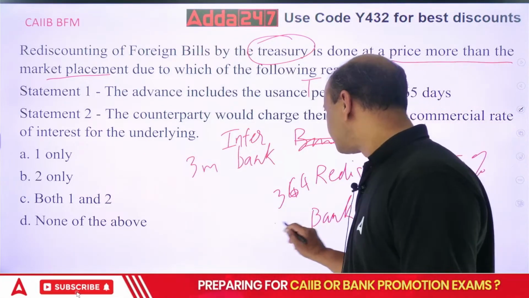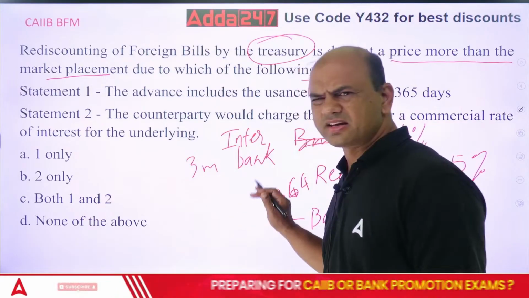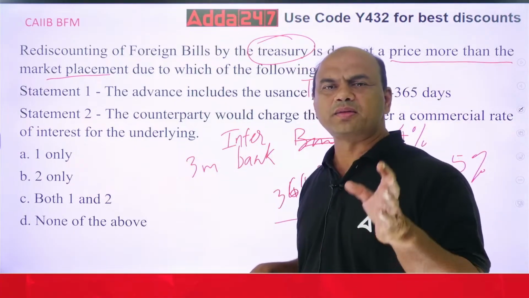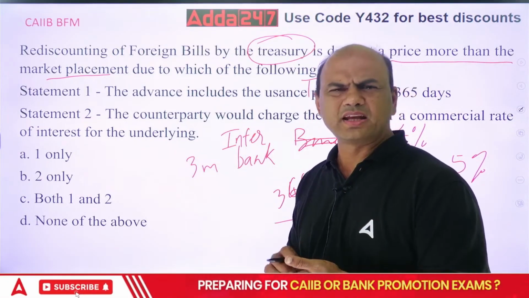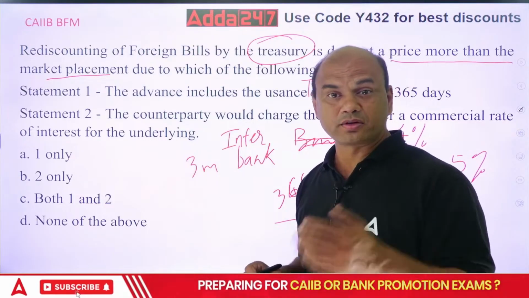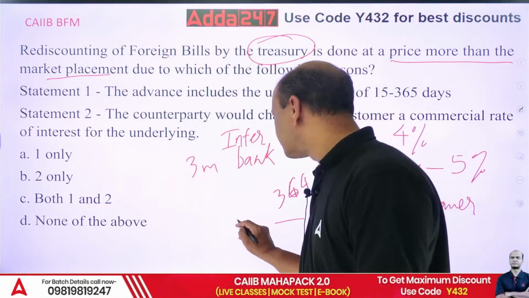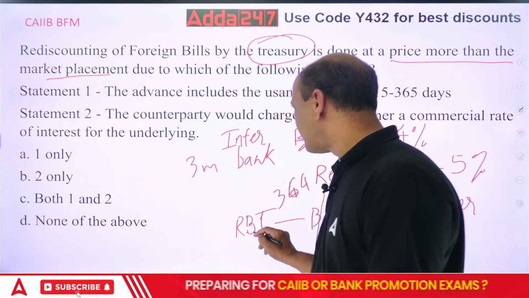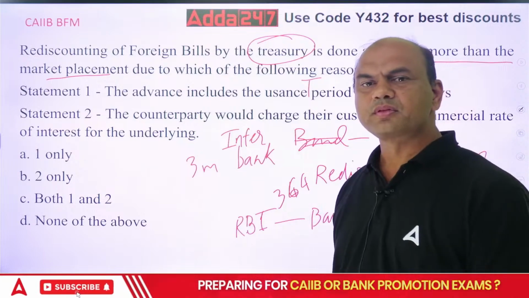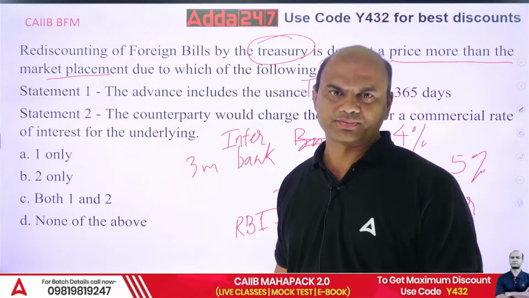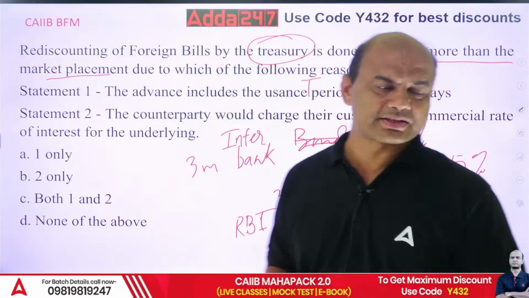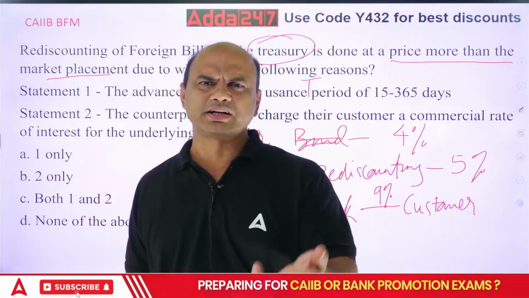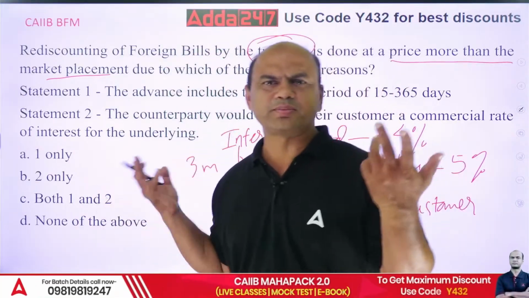The bank goes to, let's say, RBI. Or I'll take a simple example, it can be anybody. It can be NABARD also, Exim Bank also. So I'll take the simple example of RBI. RBI also does this, rediscounting of bills. So if RBI does this rediscounting, what rate should RBI charge? RBI also knows that this bank is getting 9% from this customer. So RBI will say, you keep a percentage of 2% to you and give me 7%.